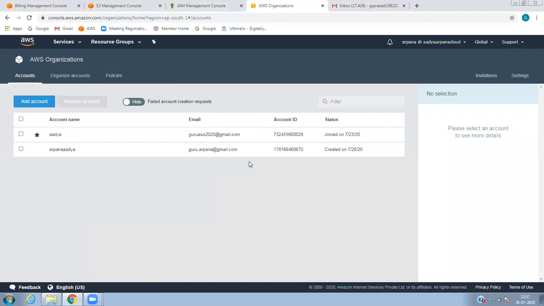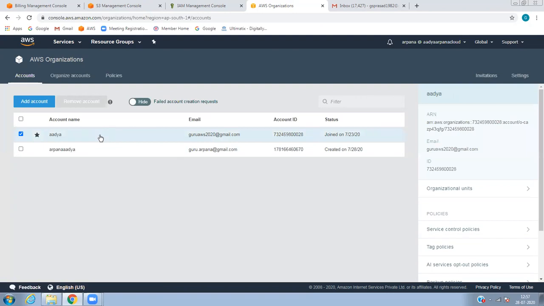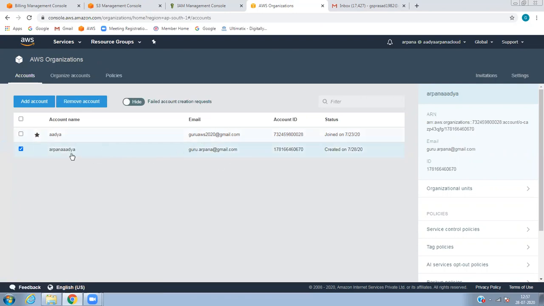So anyhow, I'll show it in this case. Whenever you go to, for example, AWS Organizations, you don't have any stuff. You will have only the master ID, which is your ID. It will show as a star, which is nothing but your master account. In this case, I have added one more account called this one.